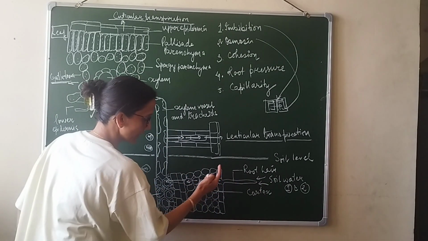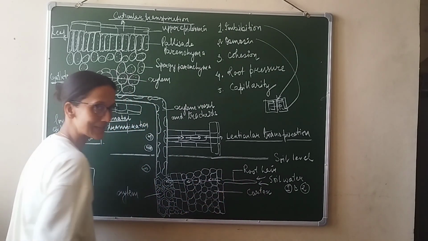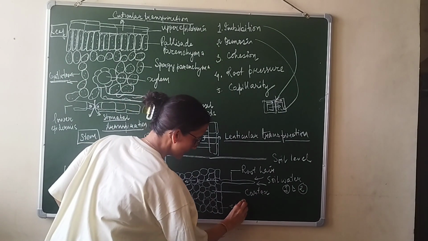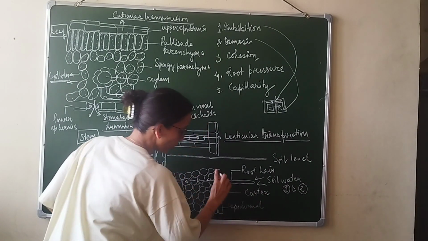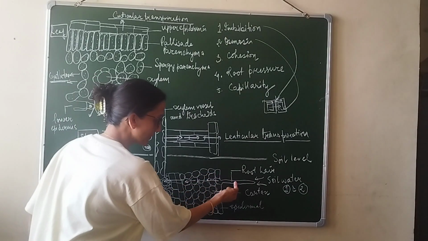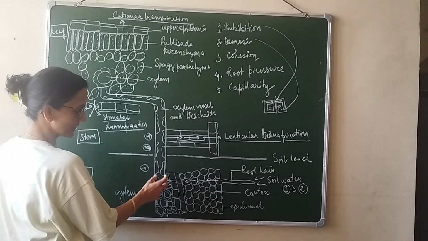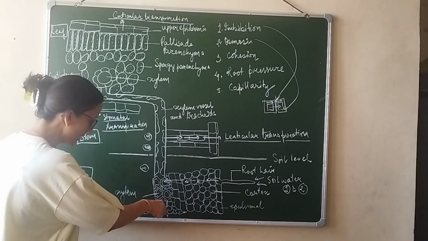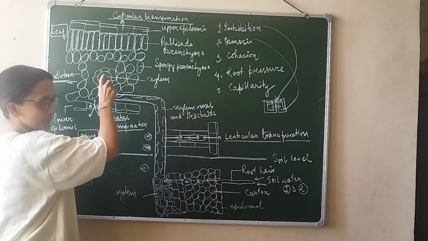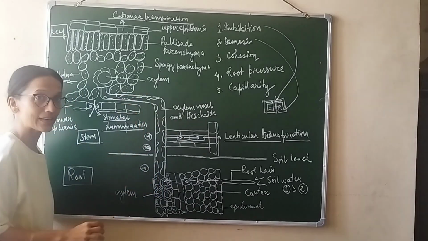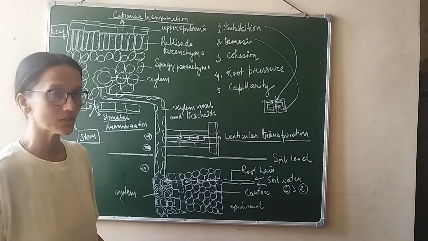Now from the root hair, then the water, we know that the root hair is the extension of epidermal layer. So this layer is the epidermal layer of the root. Now, after this, the water will move to the next level, which is cortex. From cortex, it will directly go to the xylem. Now, this is the continuation of xylem. The question is, from here, the water has to move through the xylem against gravity. So, how is it going to happen?